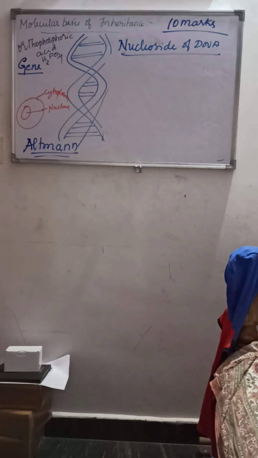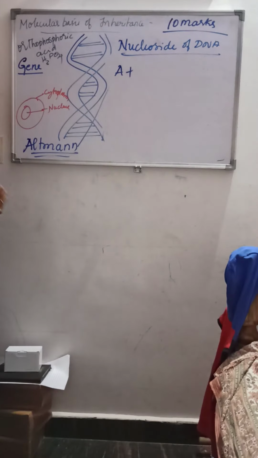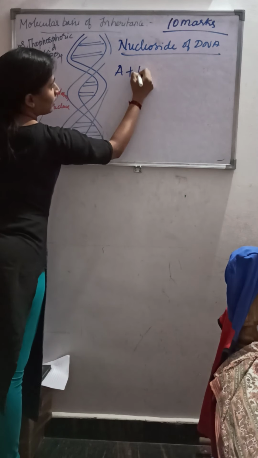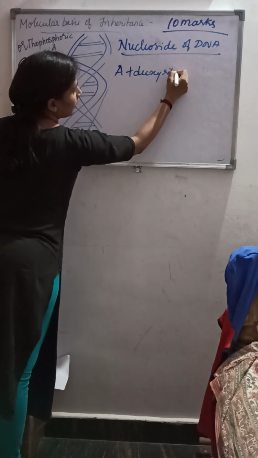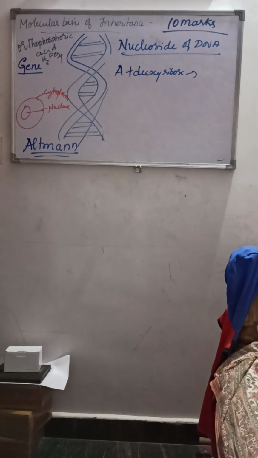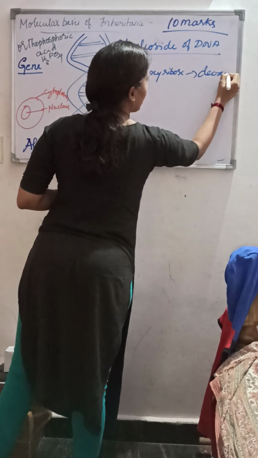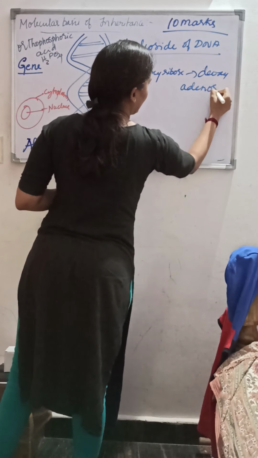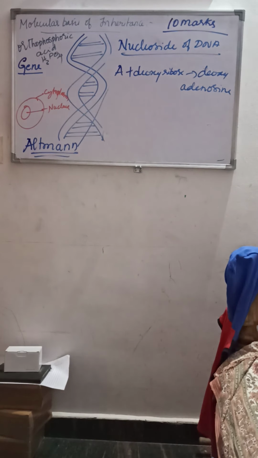That is adenine plus deoxyribose, which will give deoxyadenosine. Like that, guanine plus deoxyribose gives deoxyguanosine.